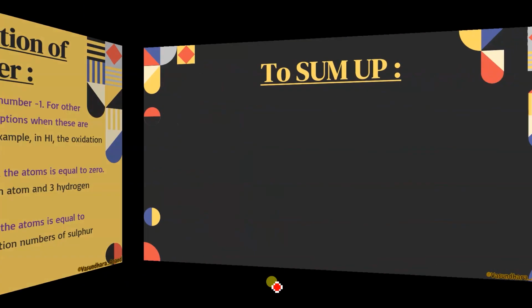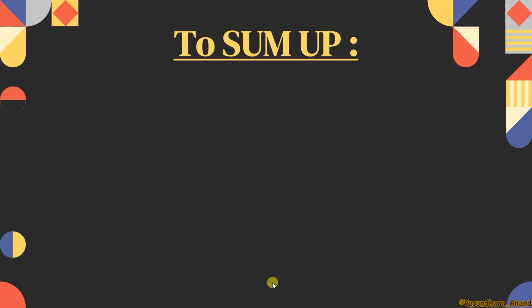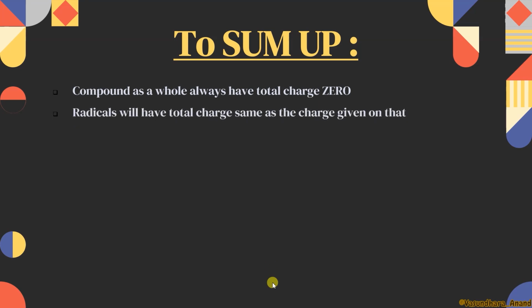Okay, now, to sum up whatever rules we have done, we can say that compounds as a whole always have total charge 0. Yes, I have told you. Radicals, that means charged species, will always have total charge same as the charge given on them. ठीक है, जो उसके ऊपर चार्ज दिया हुआ होगा वही टोटल चार्ज के बराबर होगा. Oxidation number is always calculated per atom, and for the central atom. That is also a point. It should be calculated per atom and for the central atom.